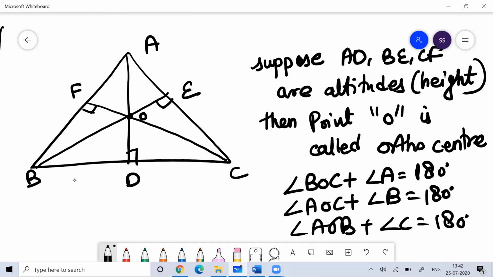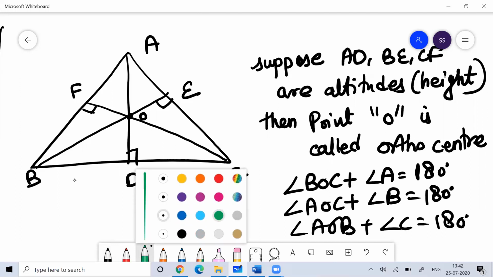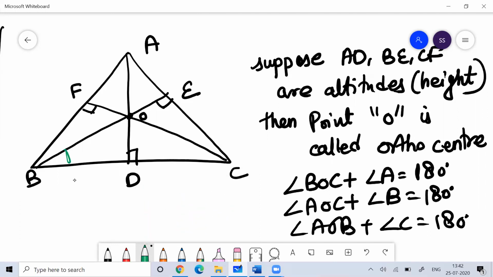In order to prove this, let's suppose this is theta and suppose this is alpha. Then in this triangle OBC, this would be 180 minus theta minus alpha.